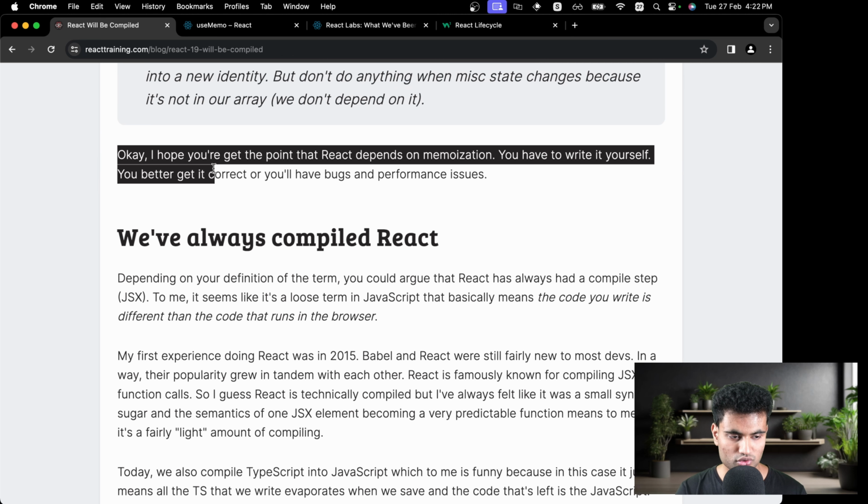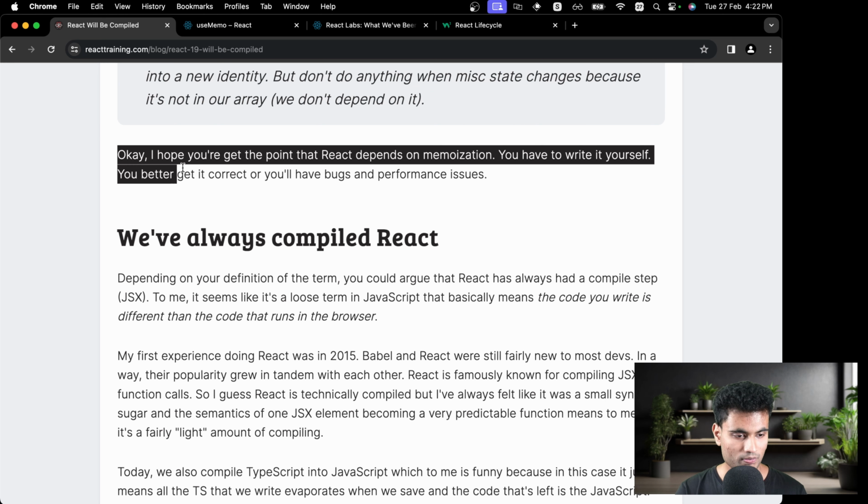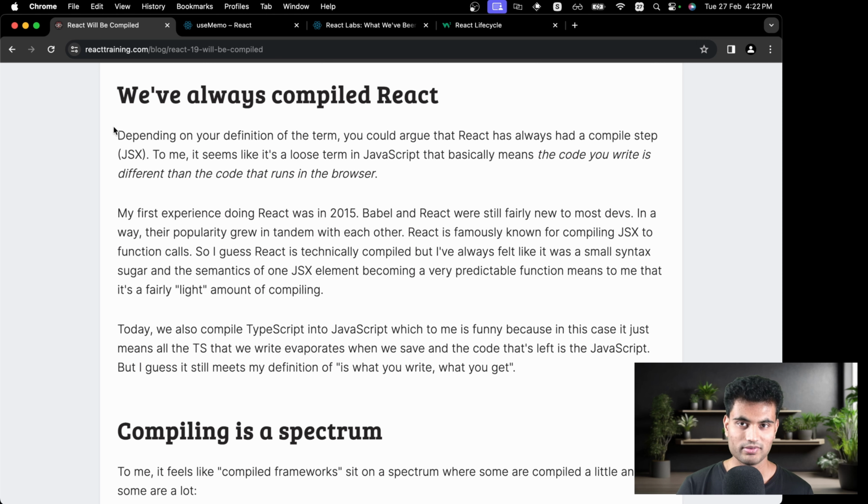Okay, I hope you get the point that React depends on memoization. You have to write it yourself. You better get it correct, or you will have bugs or performance issues. Yep. Now we get into compile stuff.